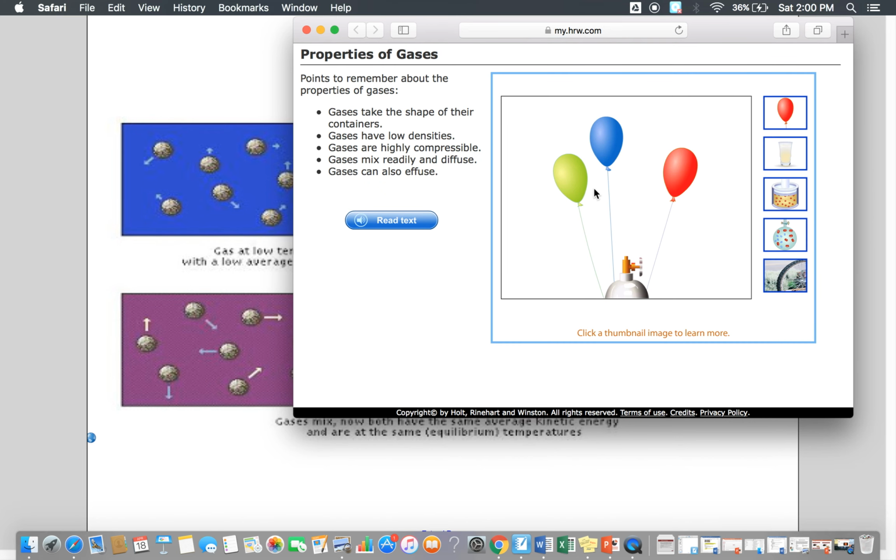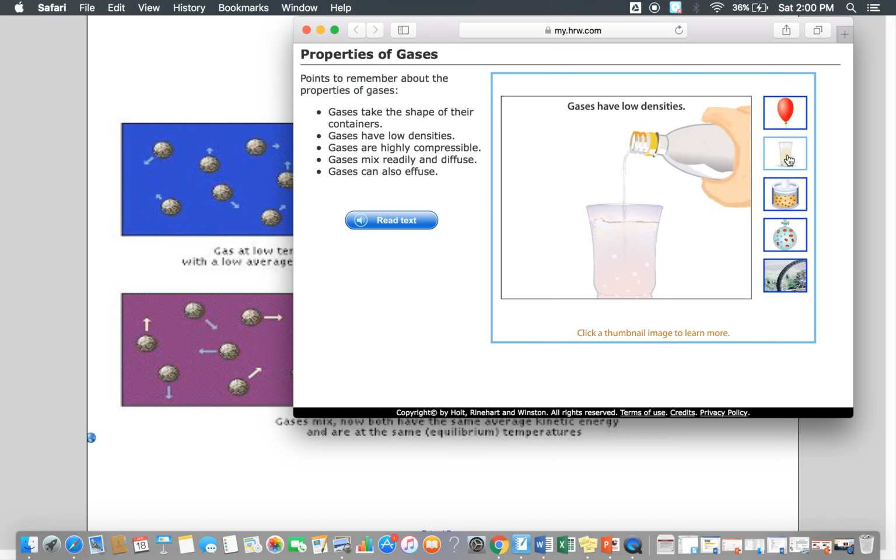Okay, so properties of gases. Gases take the shape of their containers. Gases have low densities. Gases are highly compressible. They mix readily and diffuse, and they can also effuse. So, gases differ from solids and liquids in that they expand to fill the shape of their container. Because there are large distances between gas molecules, gases have extremely low densities. Carbon dioxide, for example, is less dense than water, so bubbles of carbon dioxide rise to the surface.